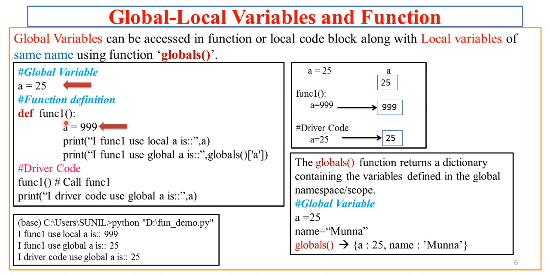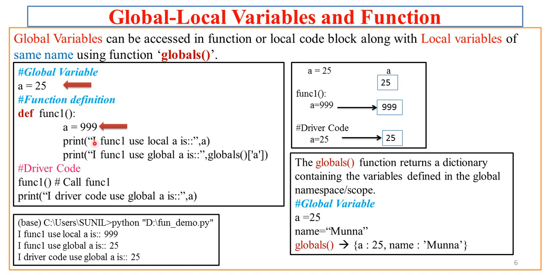So function func1 has two a's, that is local variable a and global variable a. But the function or a block of code always gives preference to the local a. So now if I try to print what is a, that means I func1 is local a. So by default, whenever I say a, it is a local a.